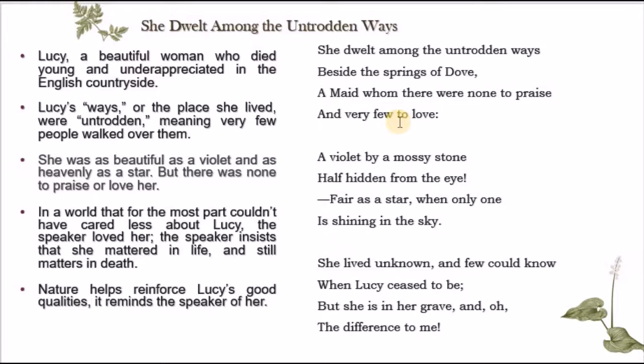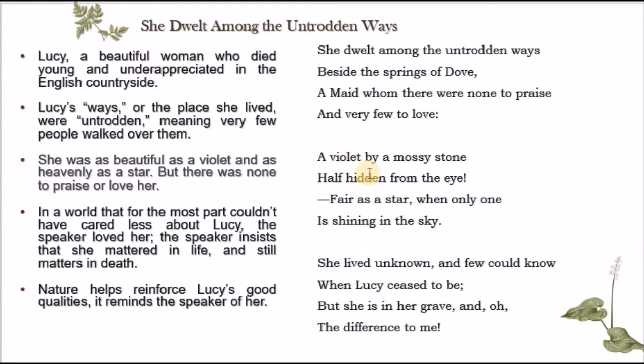Why does she deserve praise? If you go to the second stanza, when he says, "A violet by a mossy stone, half hidden from the eye, fair as a star when only one is shining in the sky." So, what kind of person is Lucy? Based on this description, she seems to be someone who's unique, special, very beautiful. And notice the comparison to a violet.